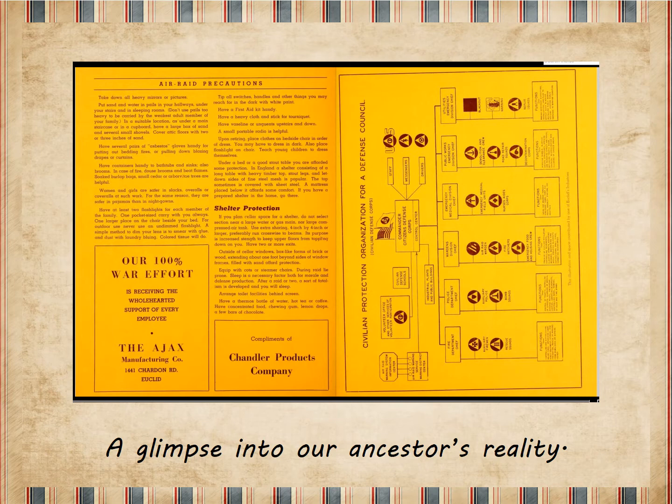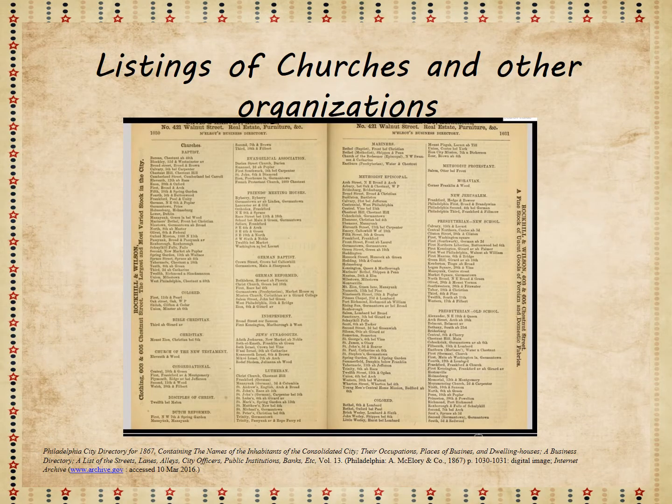City directories can give us a glimpse into our ancestors' realities. Imagine having an insert in the city directory that tells you how to protect yourself during an air raid. Many times there's listings of churches and other organizations that may help us in our research. We may be able to find the names of the local newspapers, the local city officials, and even some ordinances and rules and laws that the city has.